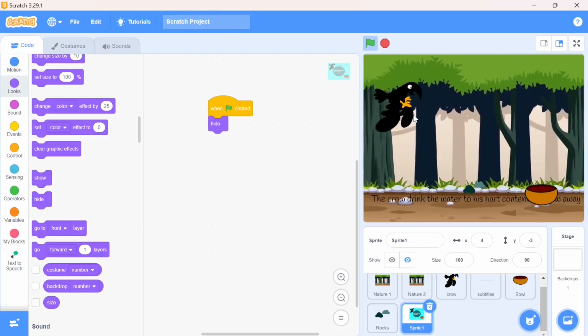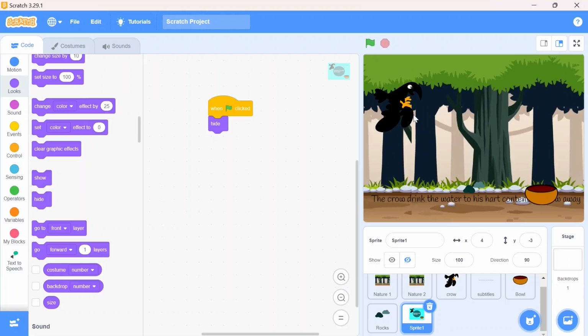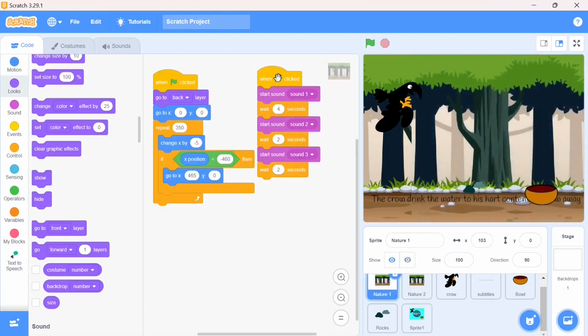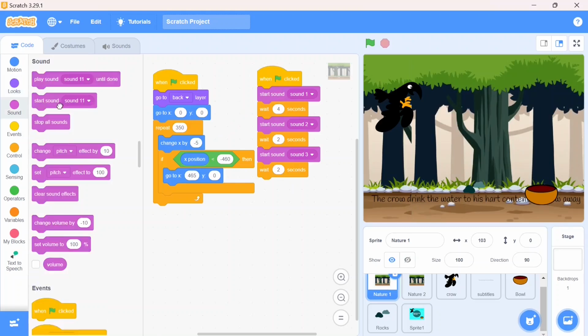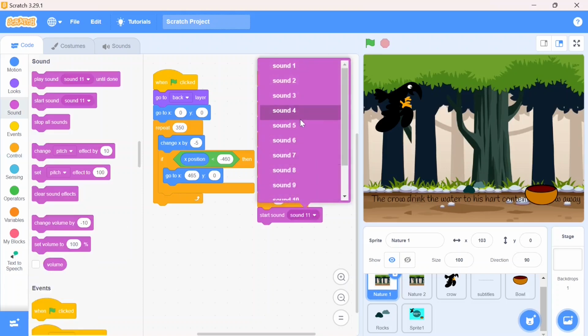He didn't get anywhere. We have taken only 3 dialogues, that's why it shows only 3 dialogues. And in the same way we are going to use all the sounds in our story. Go back to the jungle, and here I'll do the same. Sound number 4, wait for 6 seconds here because the dialogue is a little long. Sound number 5.